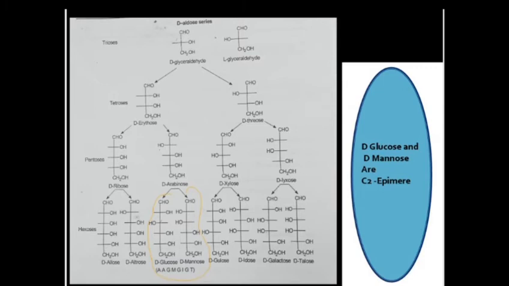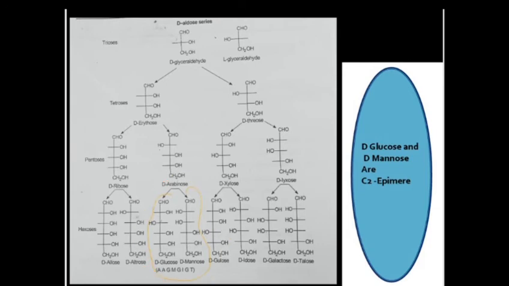Here we get the structures of hexoses, that is allose, altrose, glucose, mannose, gulose, idose, galactose and talose. Here we get the structures of glucose and mannose. These are called epimers of each other. It is because glucose and mannose have the OH group at the second carbon atom in different positions. Hence these are called epimers of each other.